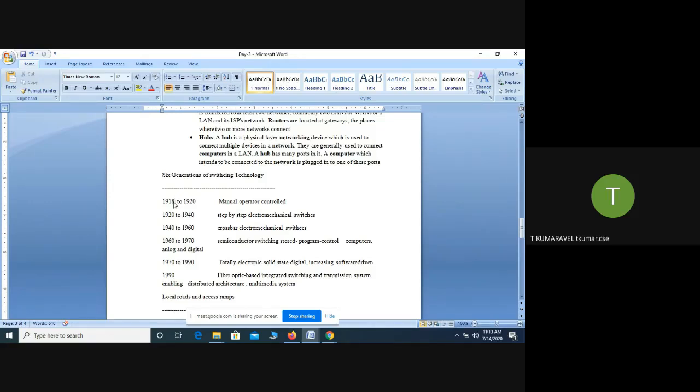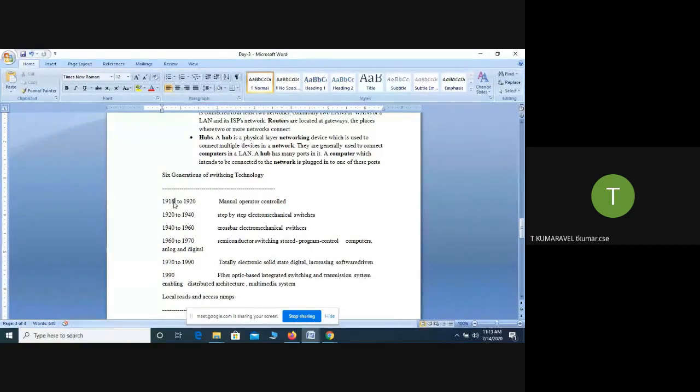After that, from 1942 to 1960, they revised the device, and the revised device is called the crossbar electromechanical switch. They used the electromechanical devices to transfer information from one place to another, but while using them they found certain flaws. So they revised it again and introduced it in the market under a different name, the crossbar electromechanical switches.